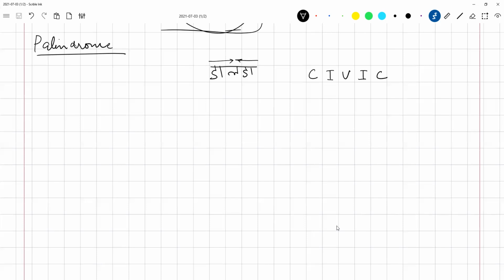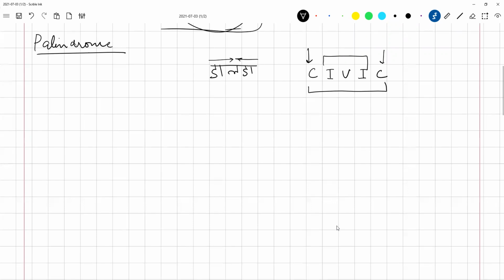By taking a mid value, what do we see? We check whether this is a palindrome or not, and whether these two are identical or not. Is that equivalent? Yes, sir. I check whether my first value and the last value are the same, and I call a new function again with these three values. Is that okay?